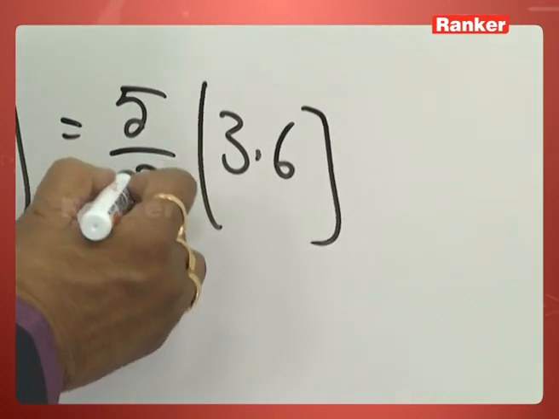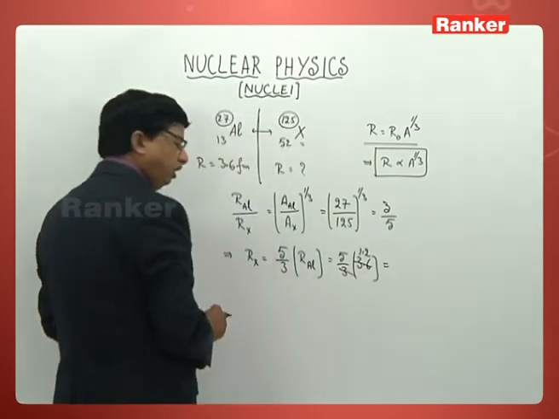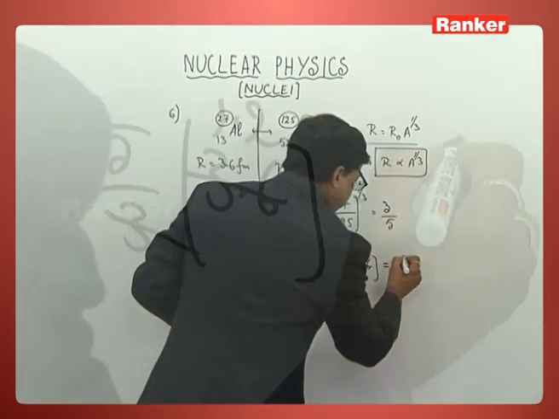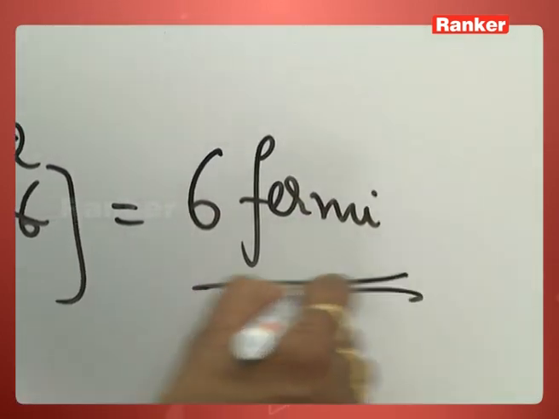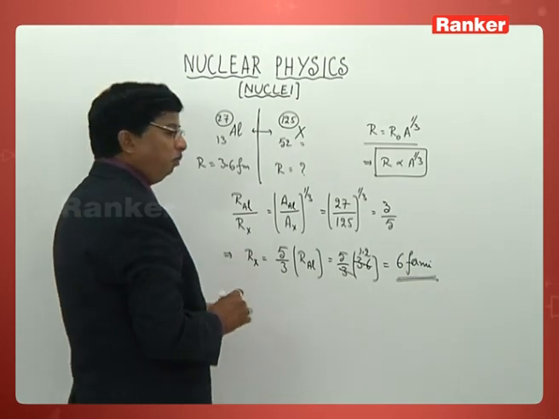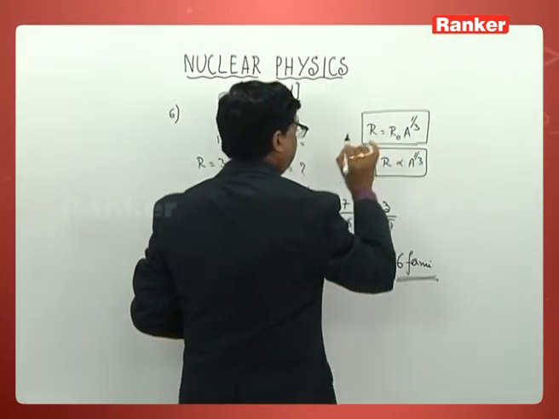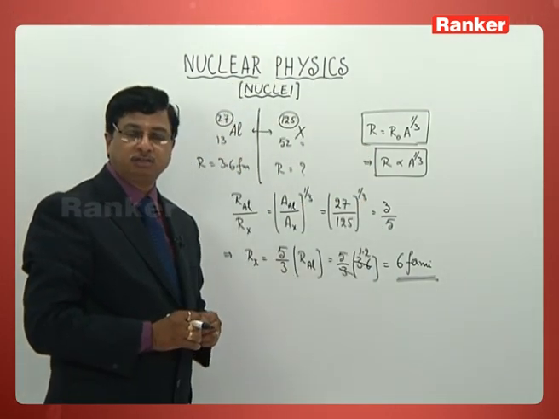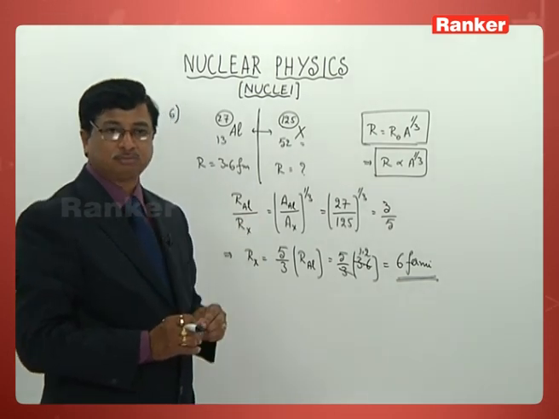This of course goes 1.2 times. So it now must be 6 Fermi as such. So you should get 6 Fermi. That is the radius. But one should recollect once again this formula thoroughly. R is equal to R naught into A power 1 by 3. That is the general equation for calculating the radius of any nucleus.